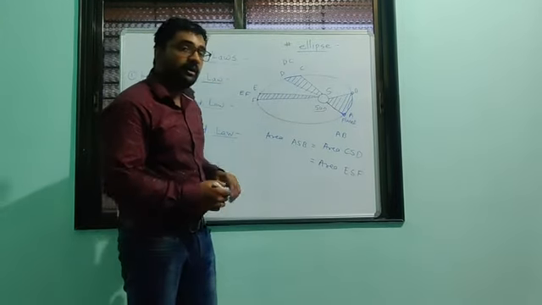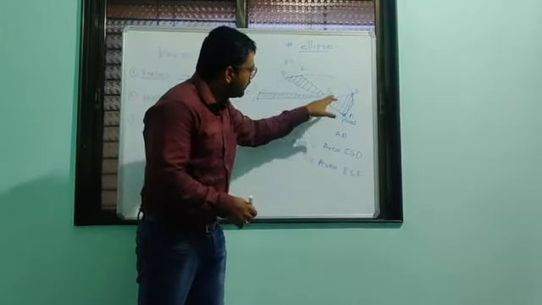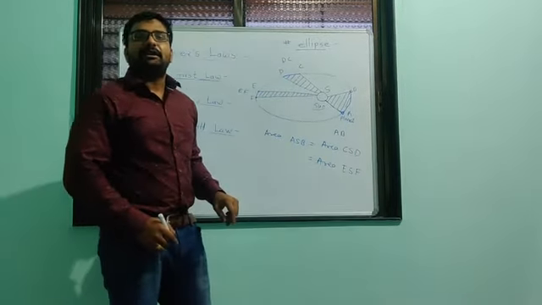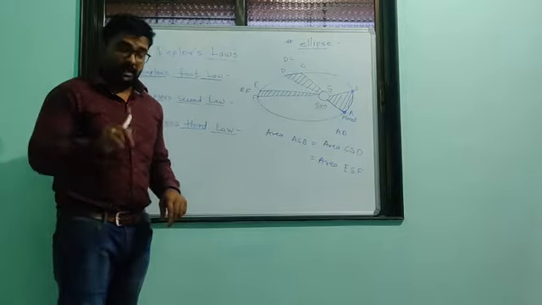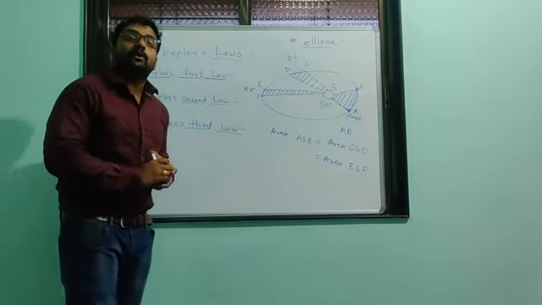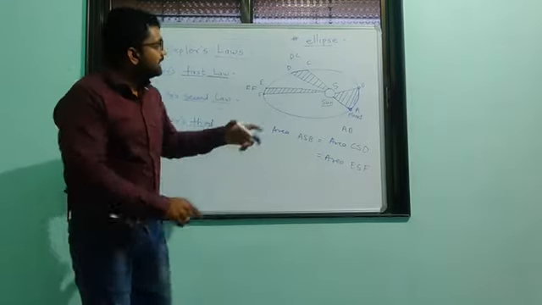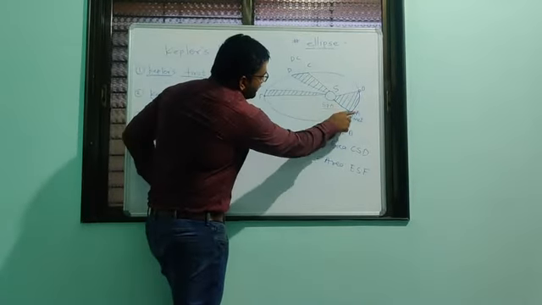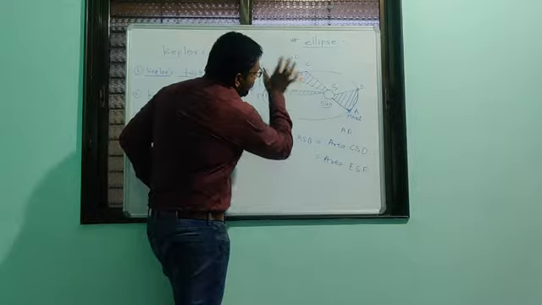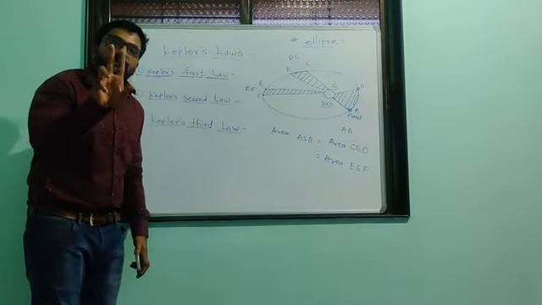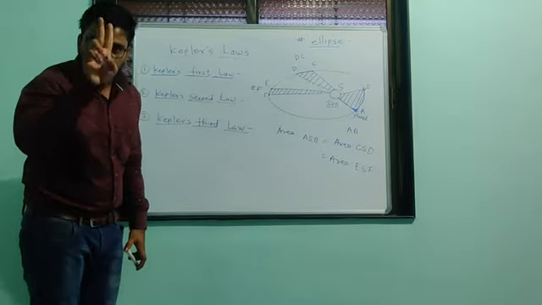But now, if you measure the area of that trajectory, it will be equal. That is why Kepler's second law is also called the law of area. It tells us that the line joining the planet and the sun sweeps out equal area in equal intervals of time. That is the statement of Kepler's second law.